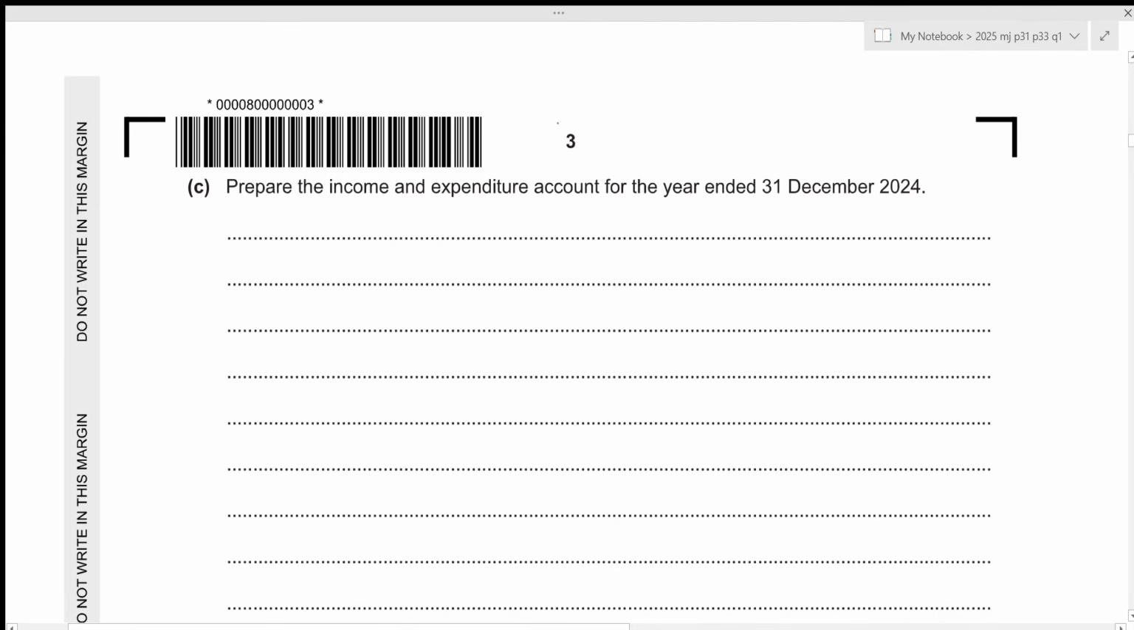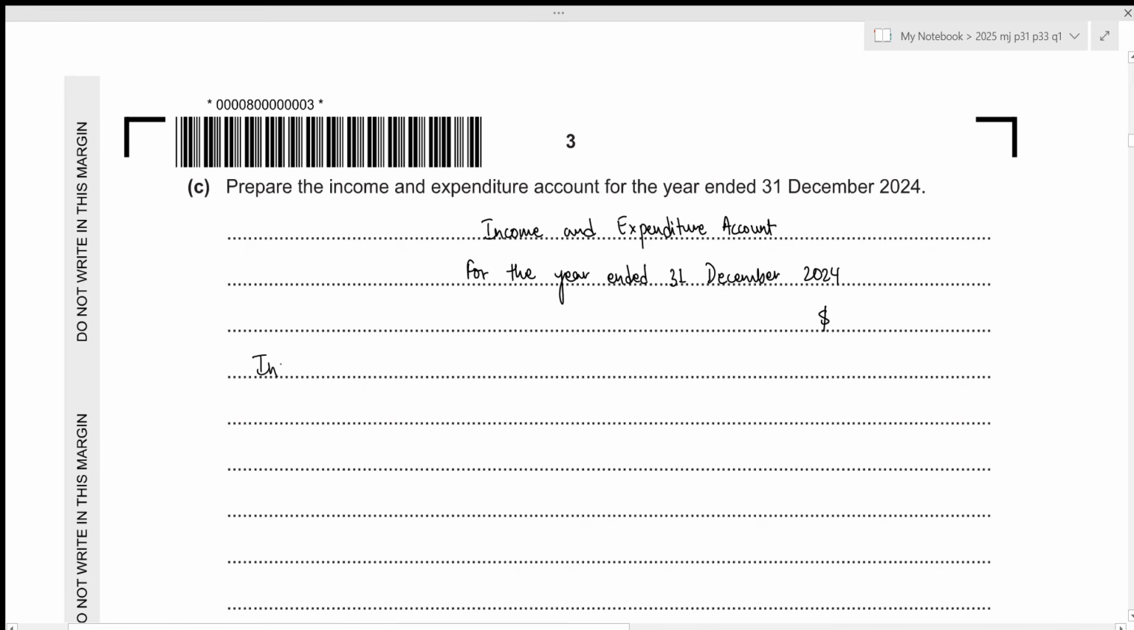We now need to prepare the income and expenditure account for the year ended 31st December 2024. This is for our club. So income and expenditure account. Income and expenditure account has a very clear format. We have two sections. For one section, we'll list out all of the expenses. For the other section, we'll list out all of the incomes. And then we just compare and figure out whether there was a profit or loss. But in this case, profit is referred to as surplus and loss is referred to as deficit. Okay, so we can just create this in a singular column.